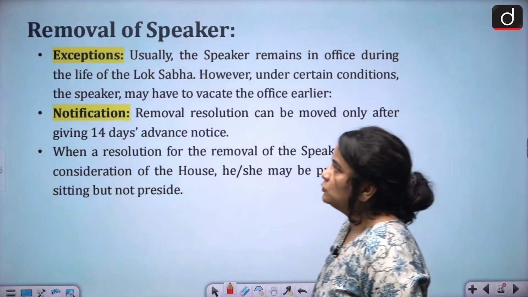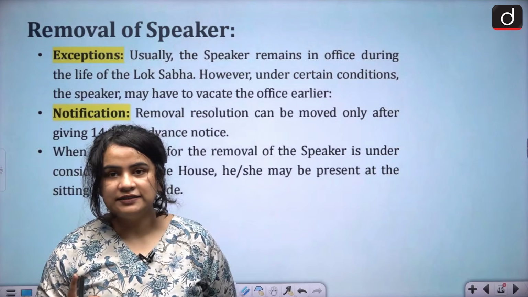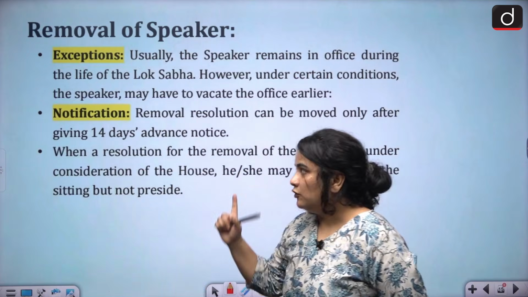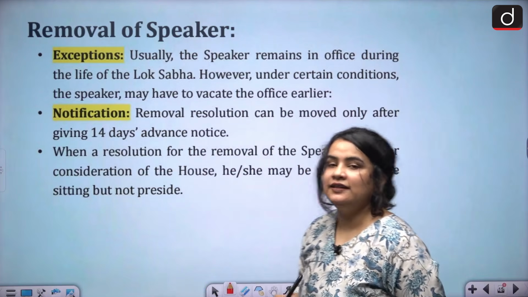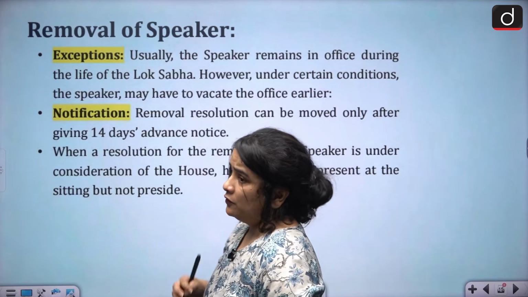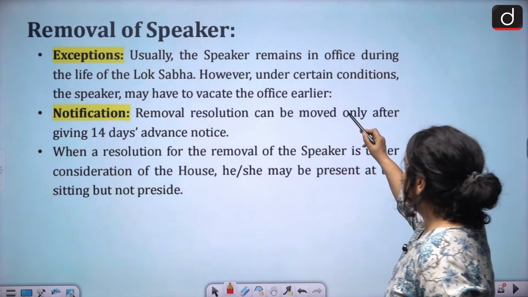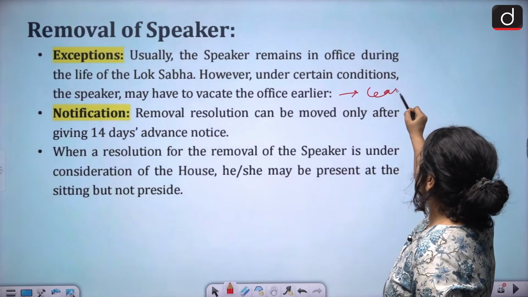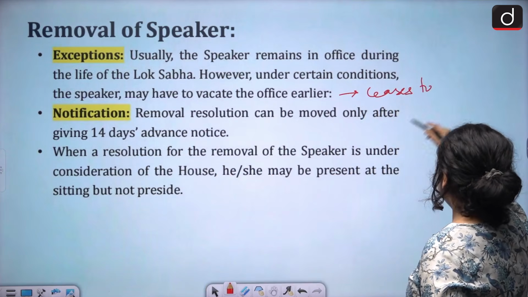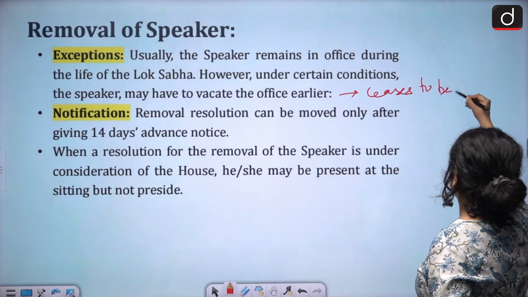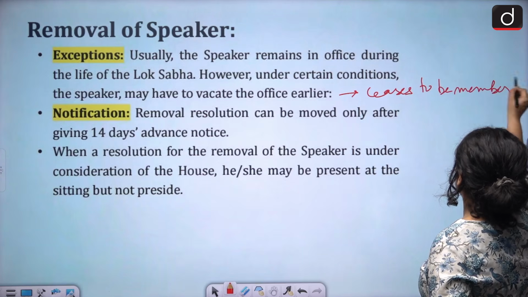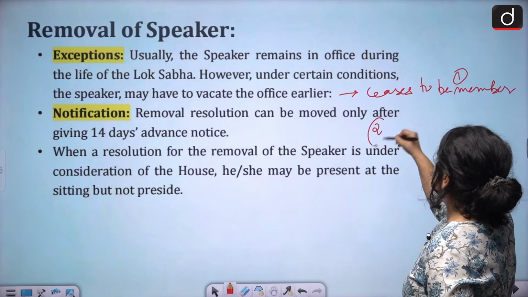Now we talk about the removal of the Speaker. We have already discussed all the important factors. Of course, 94C is the article that deals with the removal of the Speaker. Removal happens in 3 cases. What are those 3 cases? If the Speaker ceases to be member of the House, that is condition number 1.